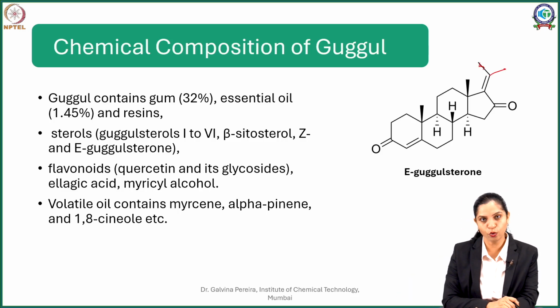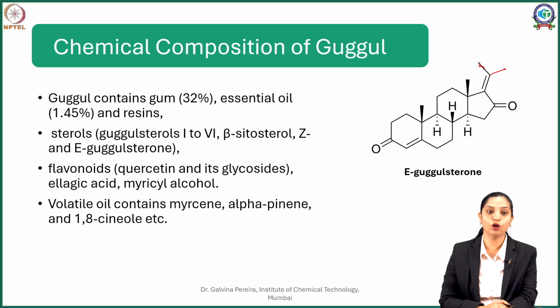In addition to Gugul lipids, the oleogum resin also has flavonoids, quercetin and its glycosides, and little quantities of ellagic acid and myricyl alcohol. When you look at the oil composition, it is very beautifully fragrant.